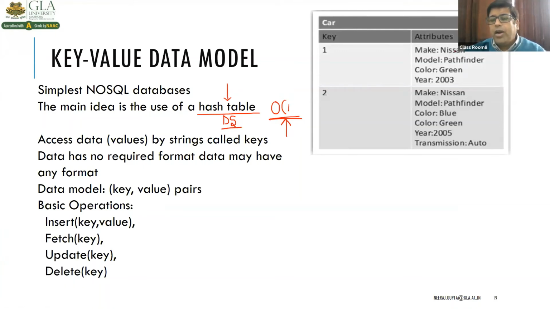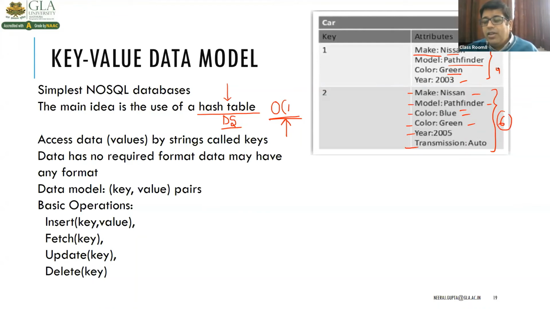There is no fixed format used: make is Nissan, model is Pathfinder, color is green. Look at the second one, we have two colors, blue and green. Can you imagine that we have increased the data? Here we have only 4 things, here we have 1, 2, 3, 4, 5, 6 things.